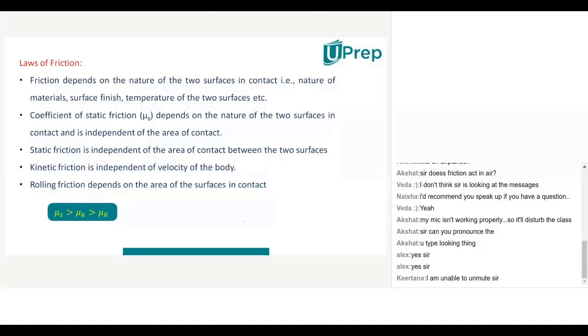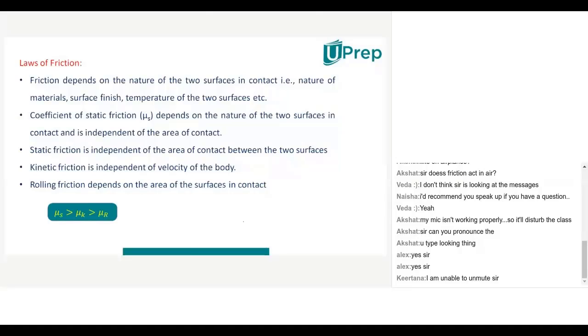It depends upon the nature of the two surfaces in contact, but it is independent of area of contact. But for kinetic friction, what we said, when area of contact is less, the frictional force will be less. But for coefficient of static friction, it is independent of area of contact. That means static friction will not depend upon area of the contact.